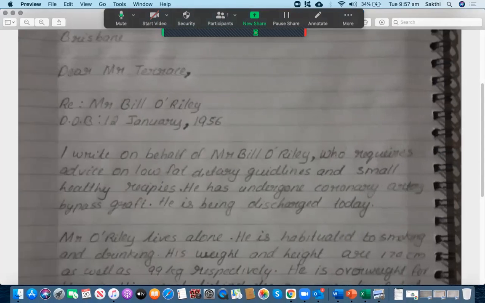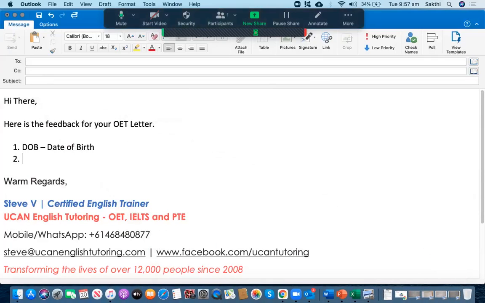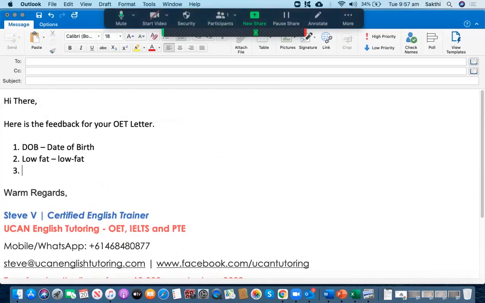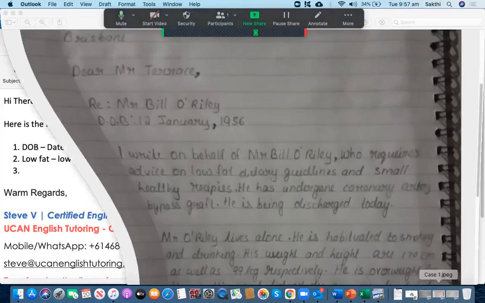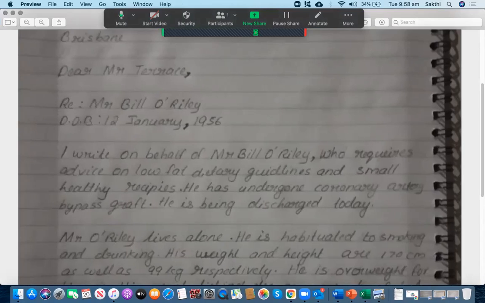I write on behalf of Mr. Bill O'Reilly, who requires advice on low-fat dietary guidelines. Okay. In this case, we have got another mistake, low fat. Okay, low fat must be written together like this with a hyphen in between, low-fat. Right. Let's go to the next one.